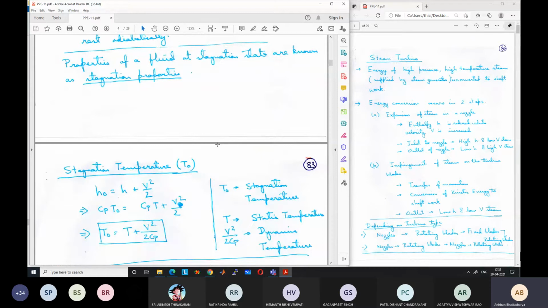And then we have obtained a relation for speed of sound. There are two equations. I will not go through the derivation.